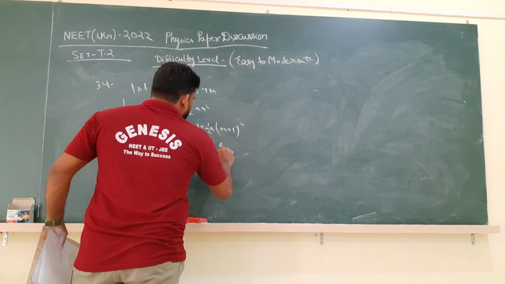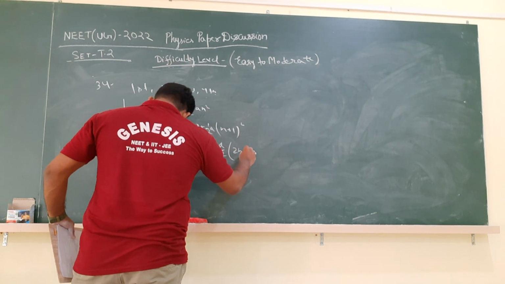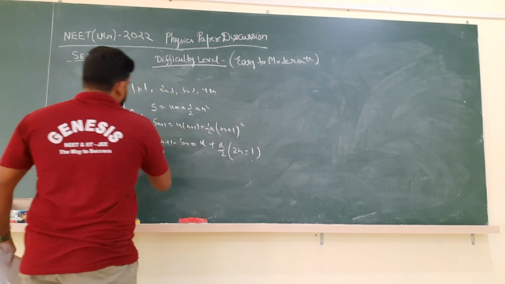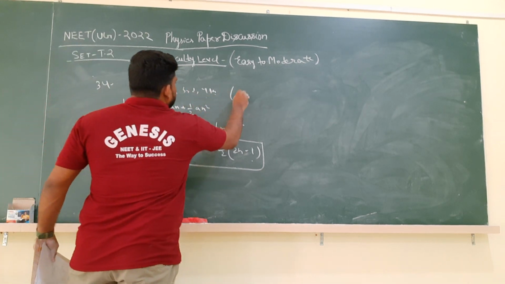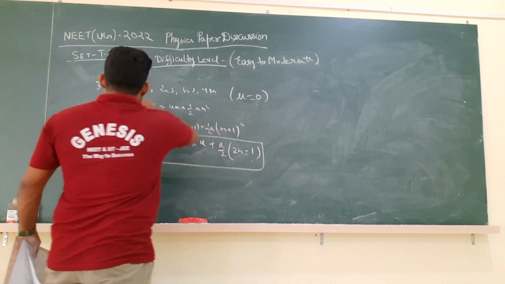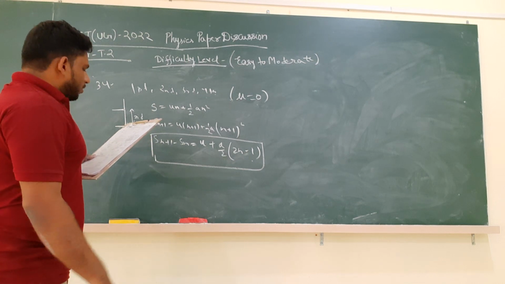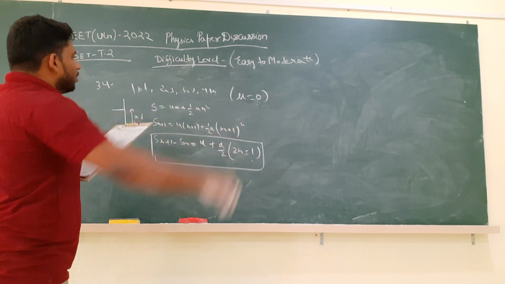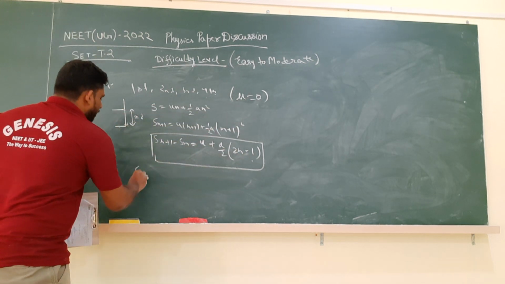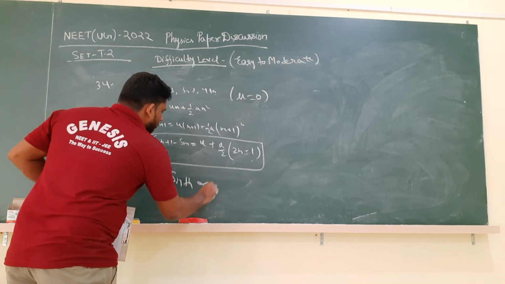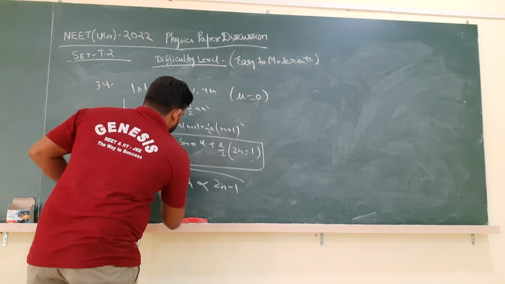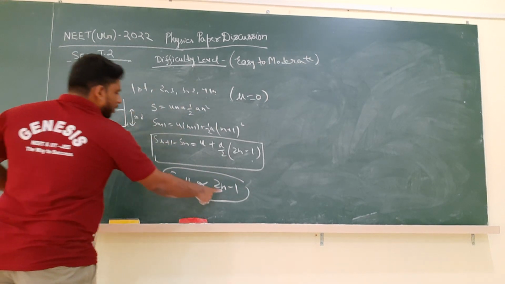U plus A by 2 into 2n minus 1. This is the formula for nth. Now as the bodies are initially at rest, U is equal to 0. As the body in the question is a freely falling body, initially the velocity will be 0. So we know that S nth is directly proportional to 2n minus 1. Now for first you can put 1.